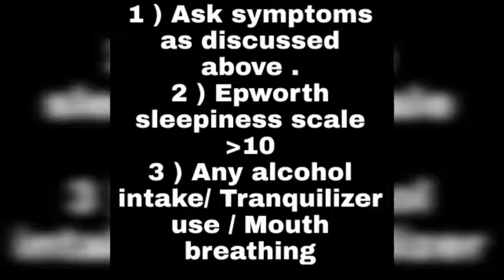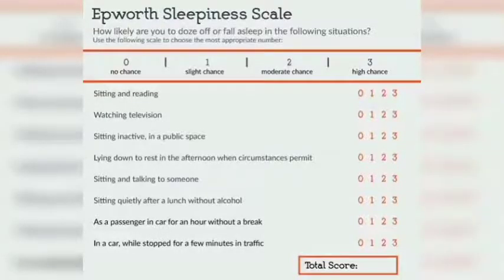And thirdly, we'll ask about any alcohol intake or any tranquilizer use like diazepam, or any mouth breathing, because they can increase the snoring. And now we will discuss the Epworth sleepiness scale. Here 0, 1, 2, 3: 0 means he never dozes, 1 means he slightly dozes, 2 means moderately dozes, and 3 is severely dozes.